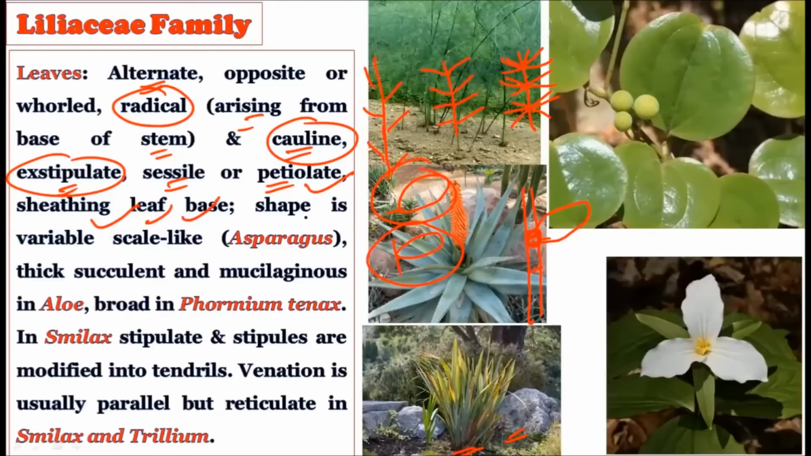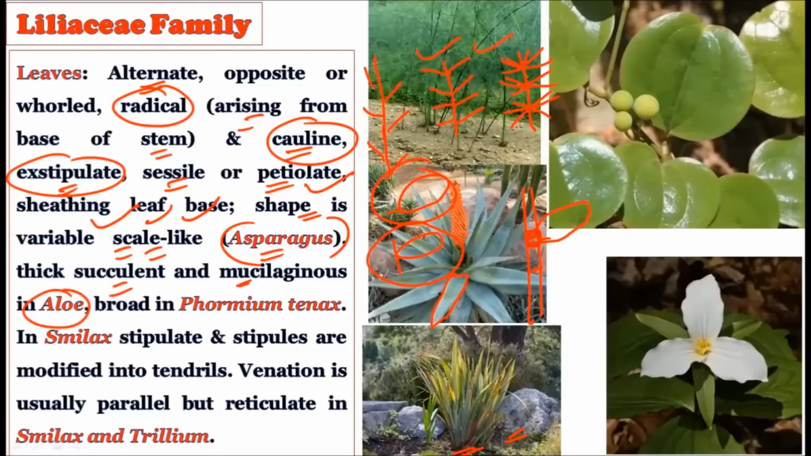The shape is variable, and scale-like leaves are seen in the asparagus. In this particular asparagus plant, you will find leaves which are scale-like, so almost zero fatty character is there. Then thick, succulent and mucilaginous leaves are found in the aloe. Observe the leaves of the aloe. These leaves are very succulent, showing the zero fatty character, and the mucilage is present within this aloe plant. This is also used medicinally in beauty products.